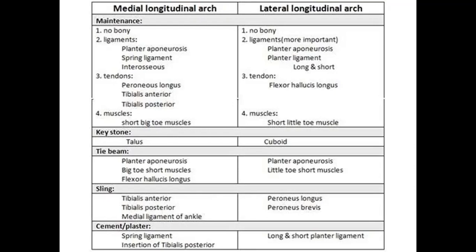Tie beams: plantar aponeurosis and the short flexor hallucis muscle for the medial arch, and plantar aponeurosis and little toe short muscles for the lateral longitudinal arch. The slings: tibialis anterior, tibialis posterior, and medial ligament of the ankle, whereas the slings for the lateral longitudinal arch are the peroneus longus and peroneus brevis. The cementing or plastering structures are the spring ligament and the insertion of tibialis posterior mainly, and for the lateral longitudinal arch, the long and short plantar ligaments.